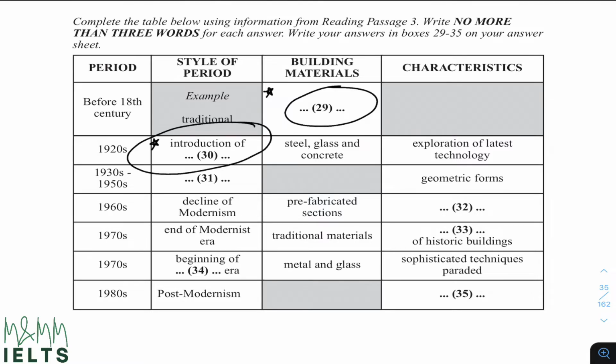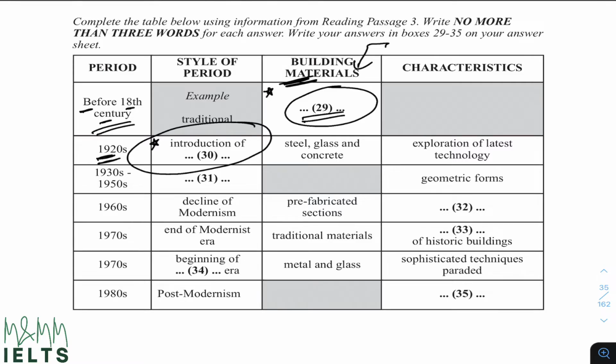Now, question number 29 and 30, let's read them. I have to look for something that is referring to building materials, and it is for the period before 18th century. So my important words are before 18th century and some building materials. Now my brain knows that before 18th century some sort of building material was used, and that is my answer number 29. Next is 1920s.